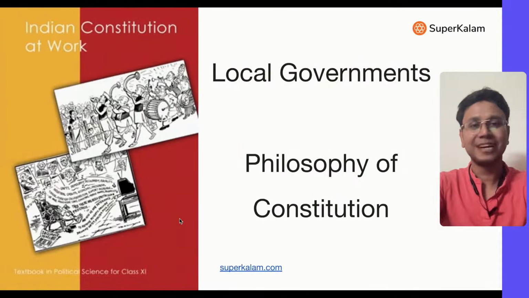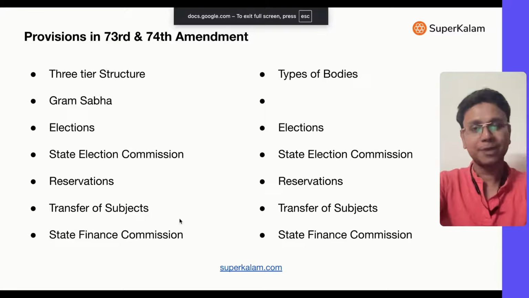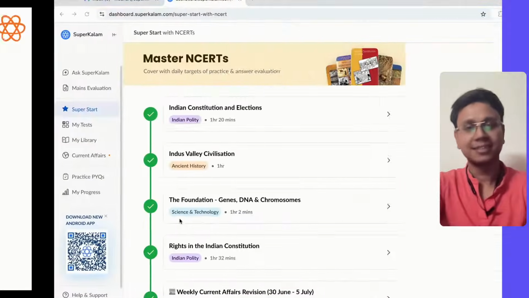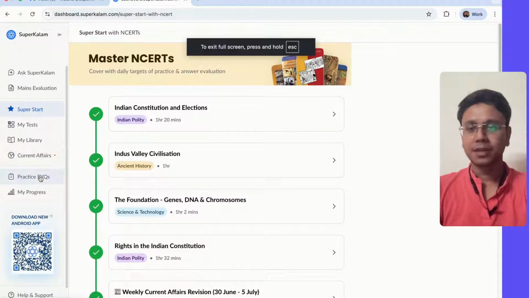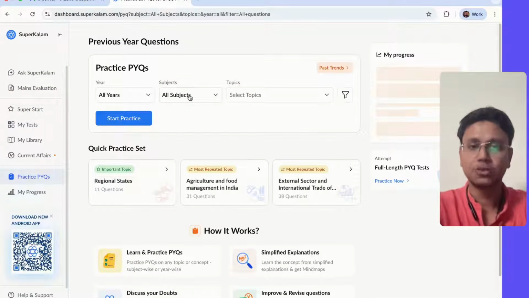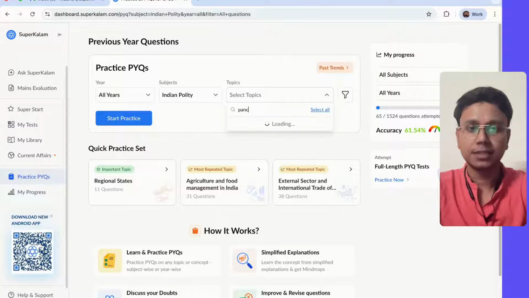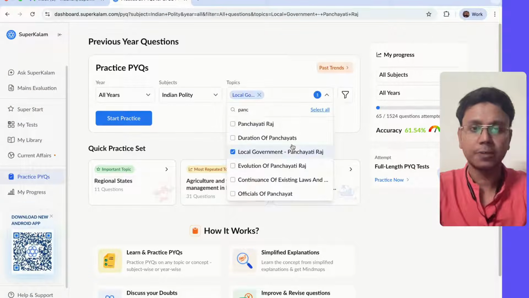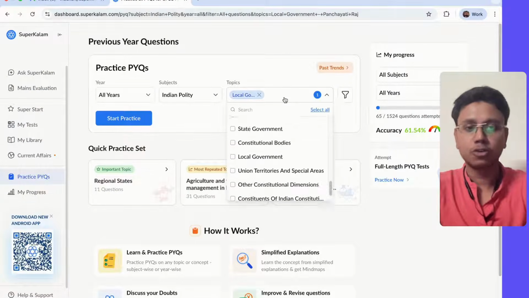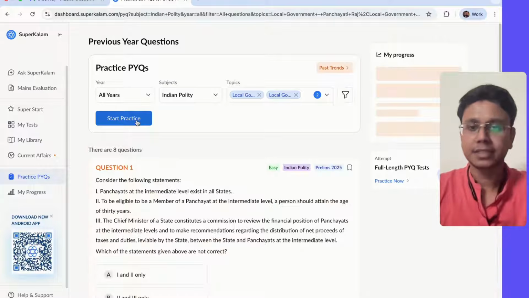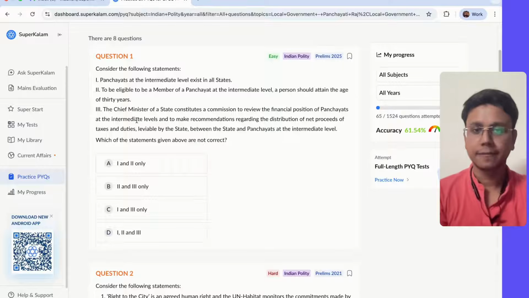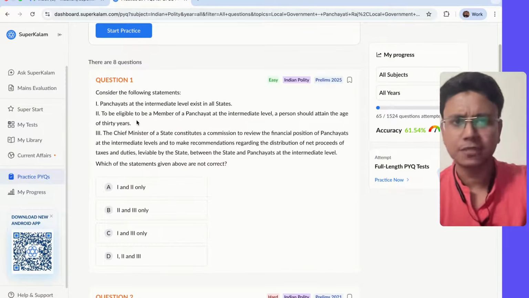The local governments we have already done. I did make a PPT, but I thought that I should start in this way. We can do one question here, prelims PYQ. Let's do it. Indian polity, Panchayati Raj, local government, and I'll also select urban local bodies. Right. Let's see how many questions are there. Okay, there are a lot of questions. Let's take the first one only.